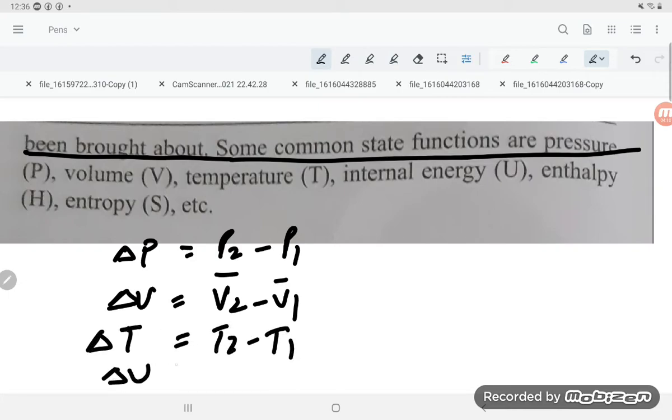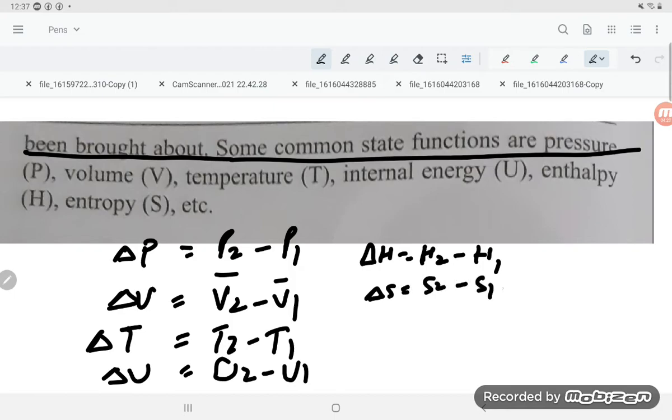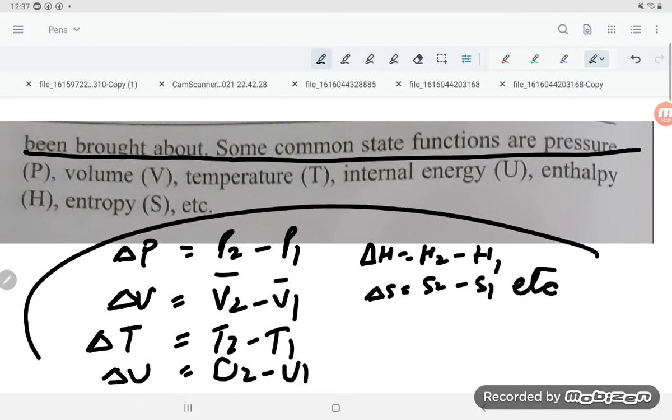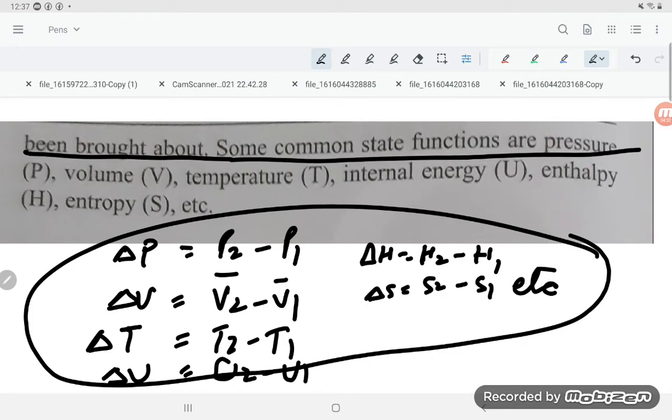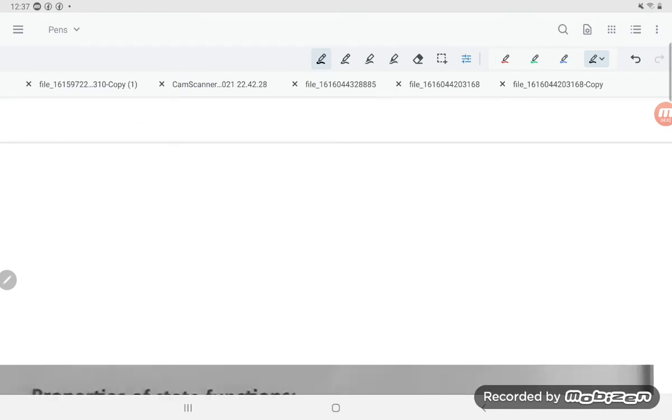For internal energy, it is U2 minus U1. For enthalpy, delta H is H2 minus H1. For entropy, delta S is S2 minus S1, etc. These are thermodynamic parameters whose values depend on initial and final states, and this is what is known as a state function.